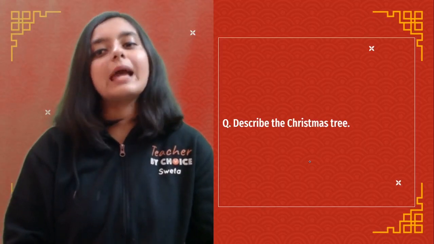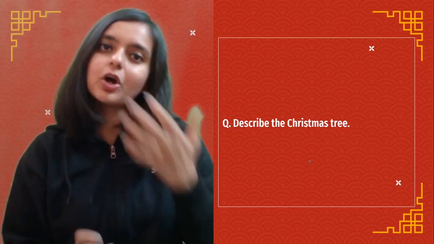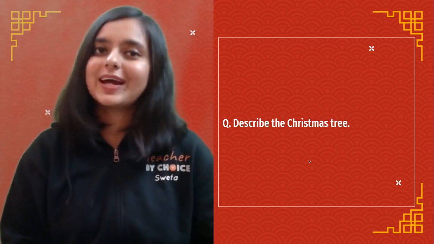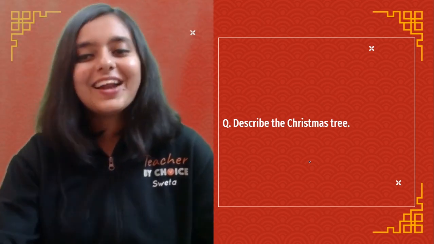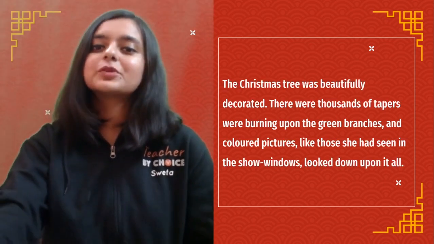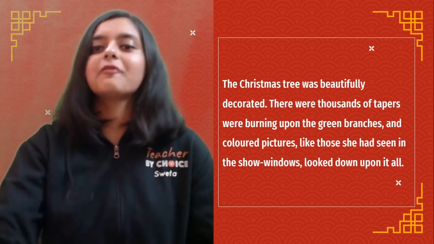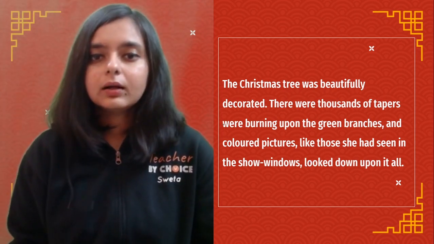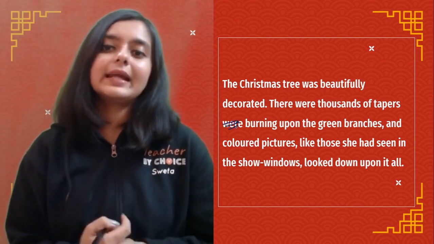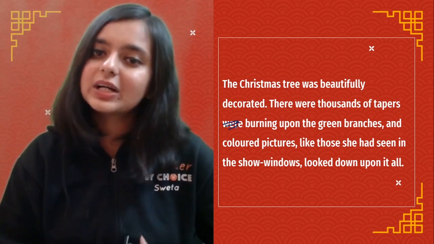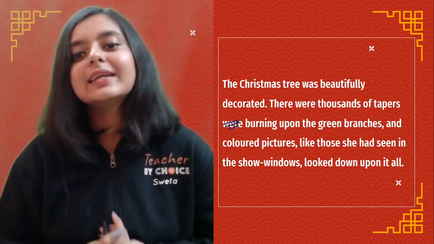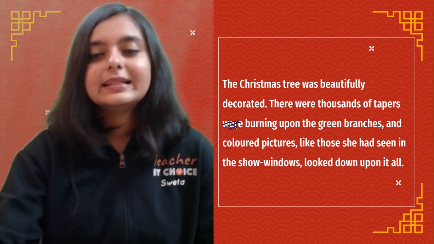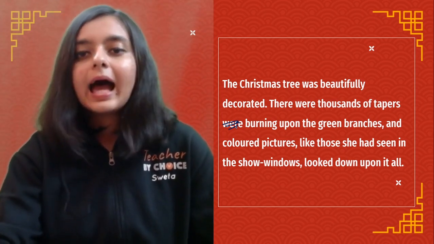First one is, describe the Christmas tree. Very, very simple. I am sure you will be able to answer the question, so please do answer it in the chat box right now. All right. So the Christmas tree was beautifully decorated. There were thousands of tapers burning upon the great green branches, and colored pictures like those she had seen in the show windows. So that was the description of the Christmas tree.